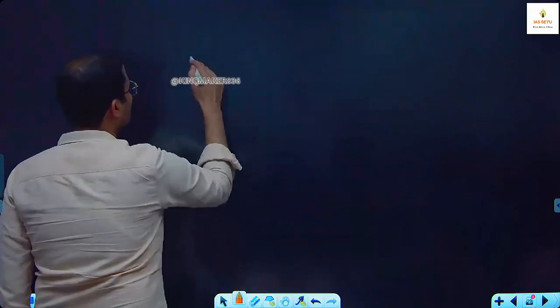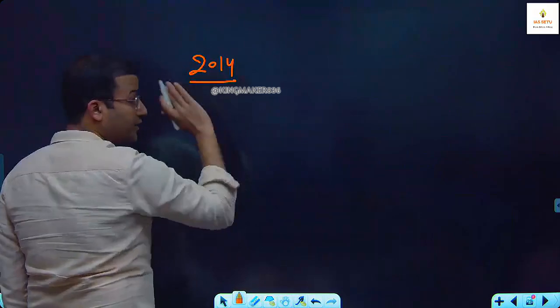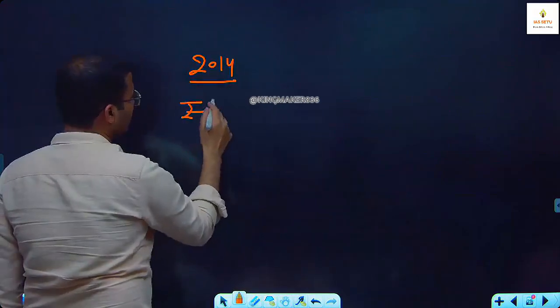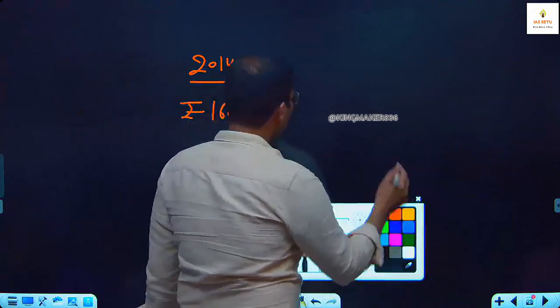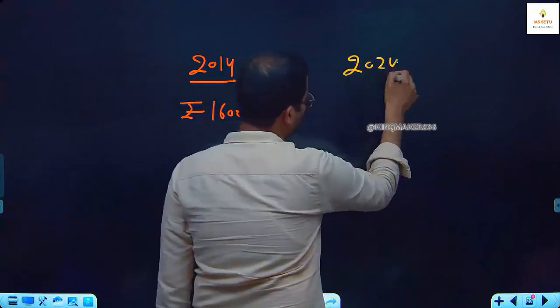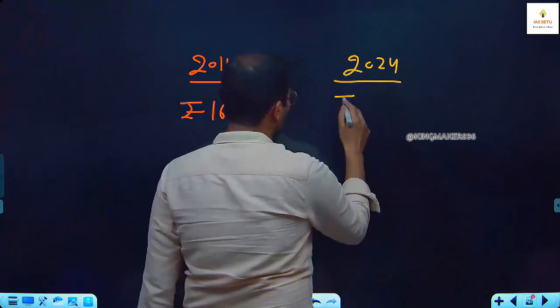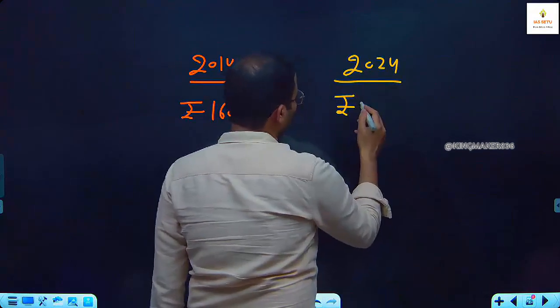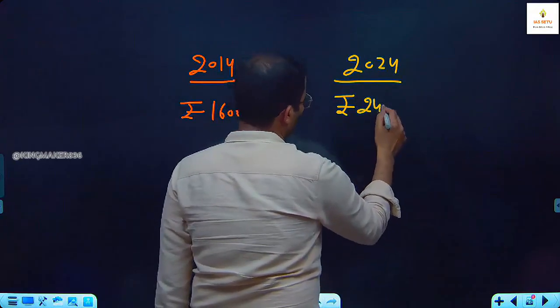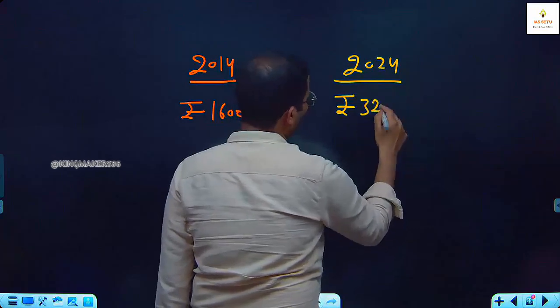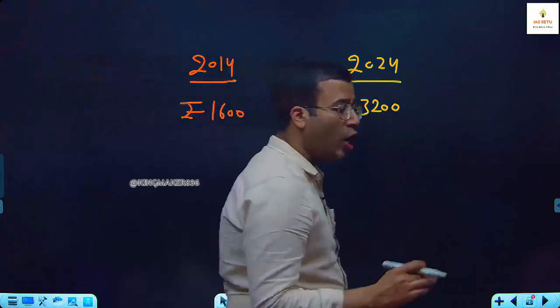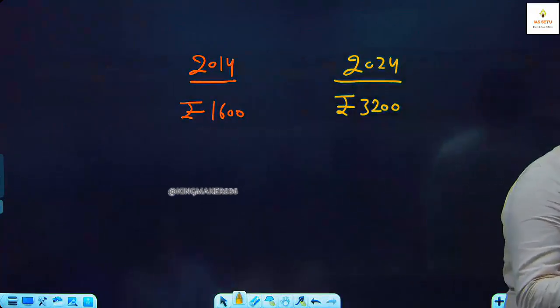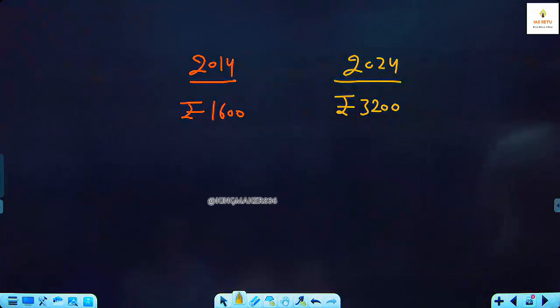Sorry, 2014, 10 years back, the price of this chair was 1,600. In 2024, the price of this chair became, let me take 3,200. Okay. Question is, how much percentage increase is there in the price of the chair over the period?